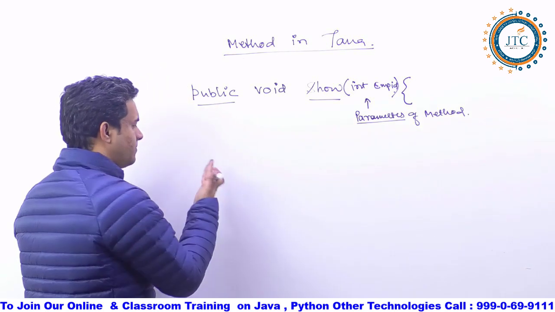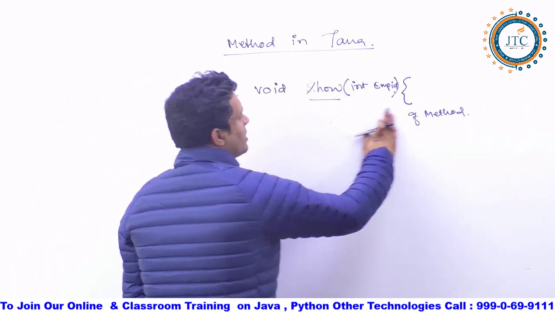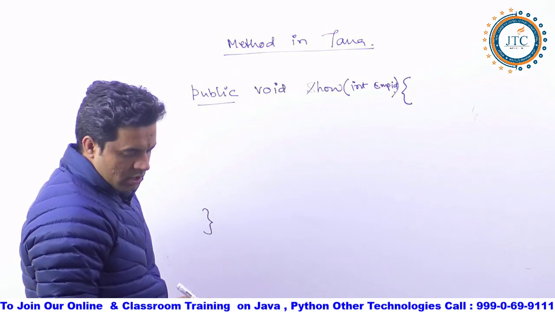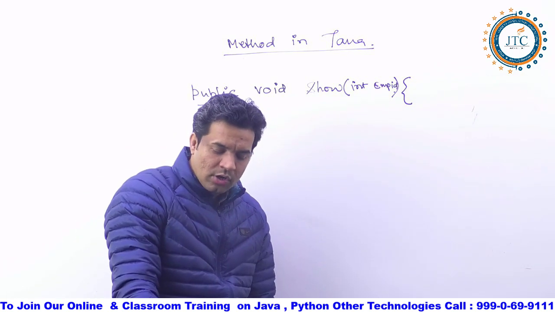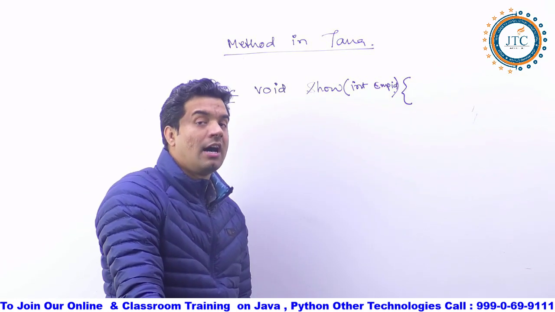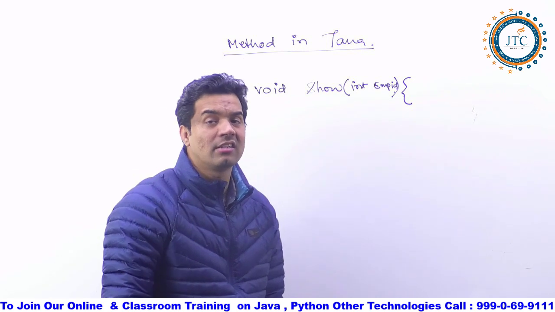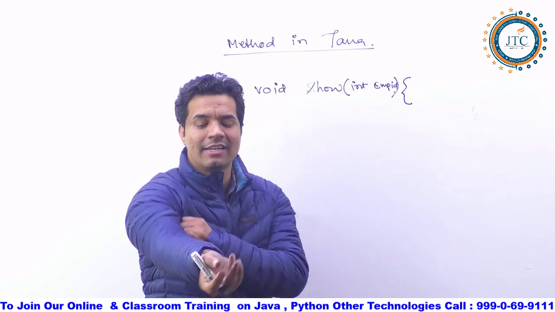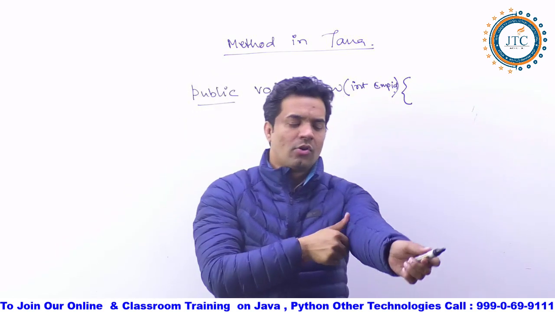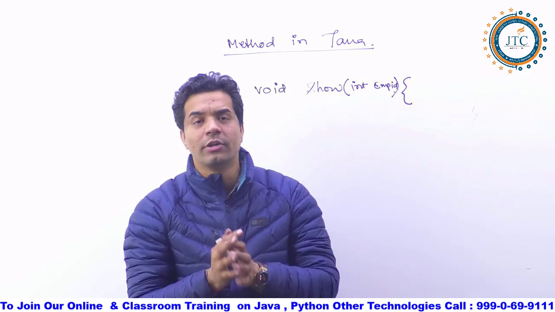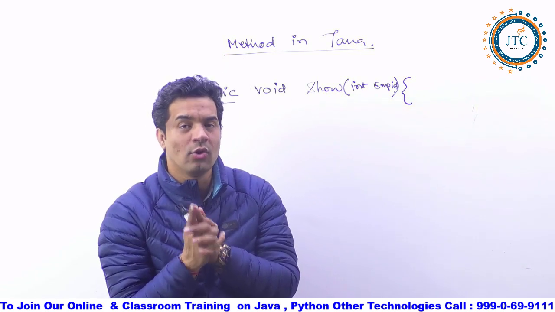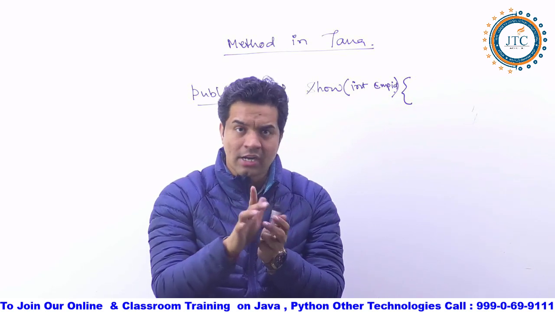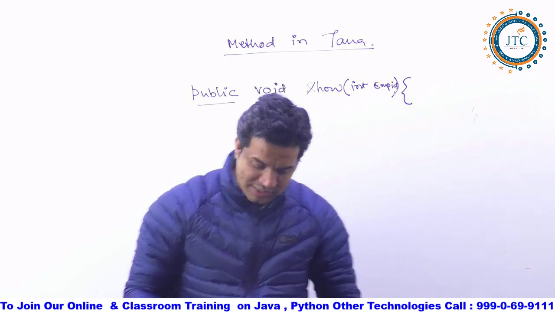Now again, here you see. You are going to write this inside the class, directly inside the class. All these methods you are going to write directly inside the class. You cannot write them anywhere else. Directly inside the class, which means what?